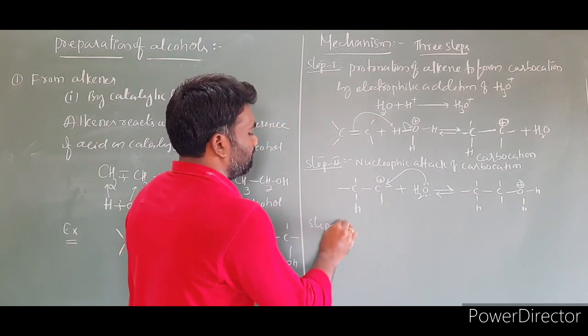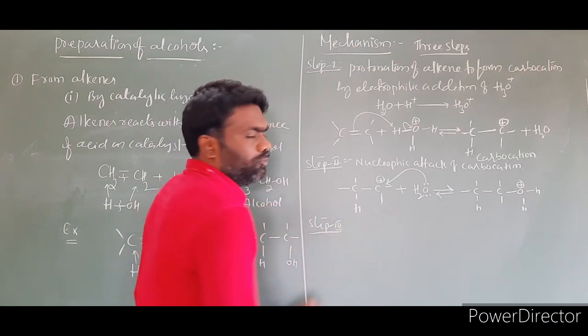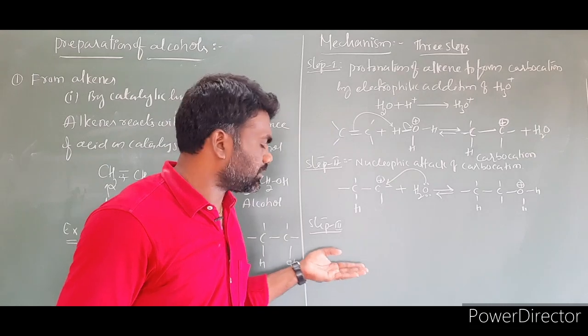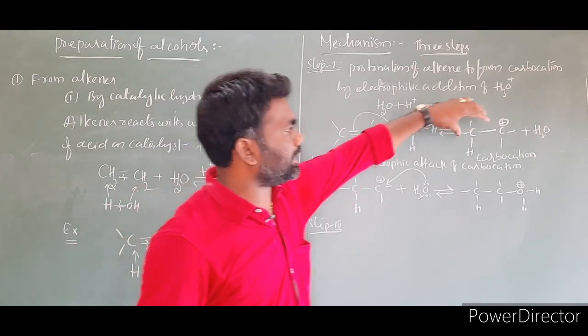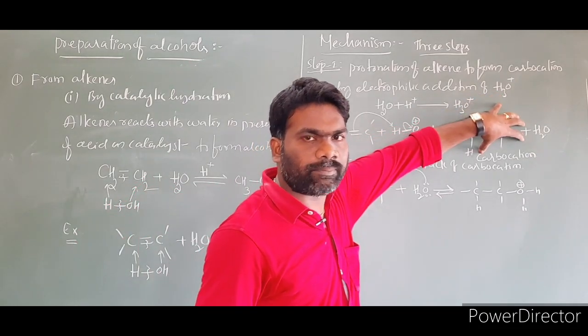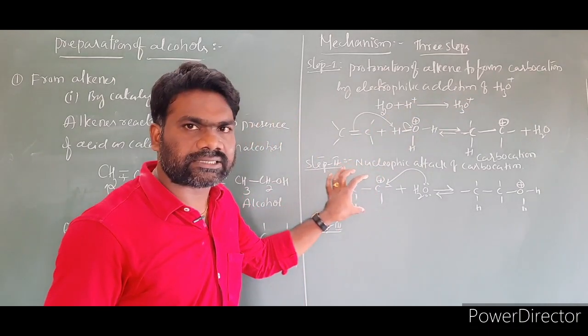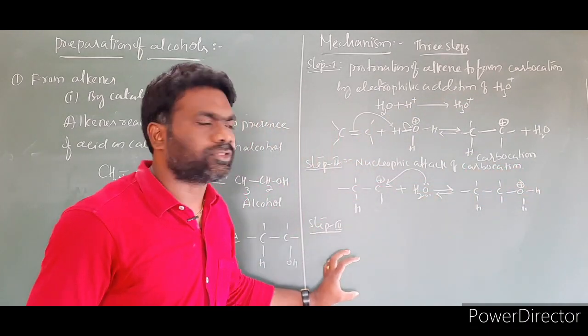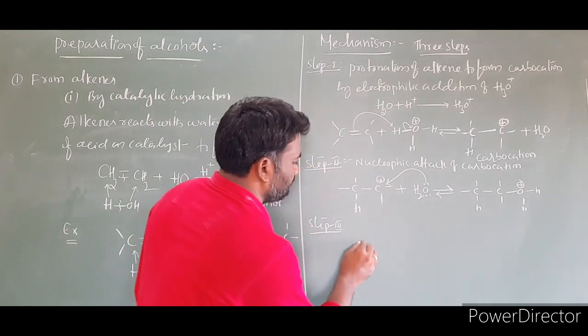Step number 3. What is the product formed in the second step? We have to rewrite it in the third step. So I am repeating it. What is the product formed in the first step? We take it in the second step. What is the product formed in the second step? We take it in the third step. So rewrite this one.